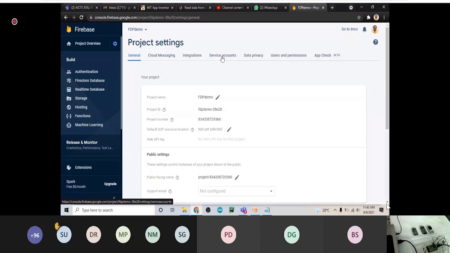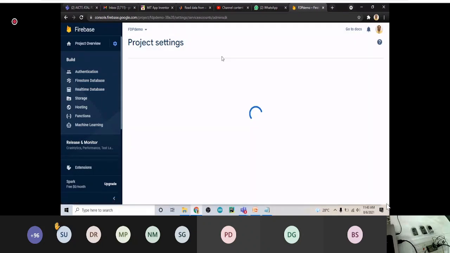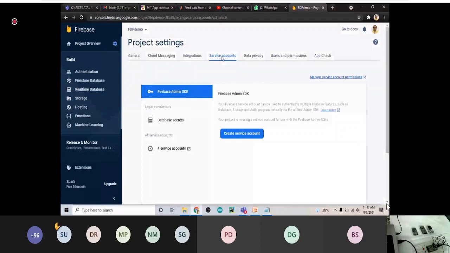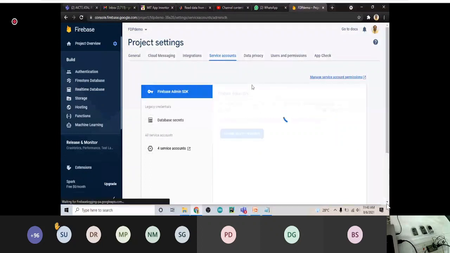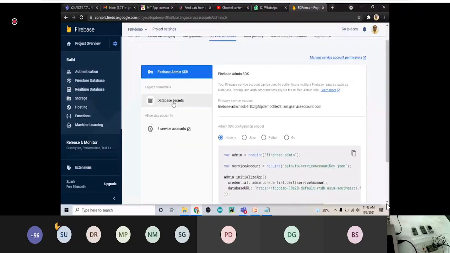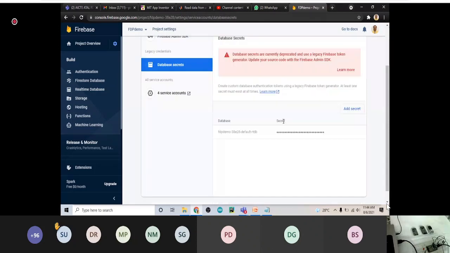And here, if I go to here, there is a database secrets button. Okay, if this database secret is known to other people, then it means that they can write data in your database. So just click on database secrets, and here is a secret.